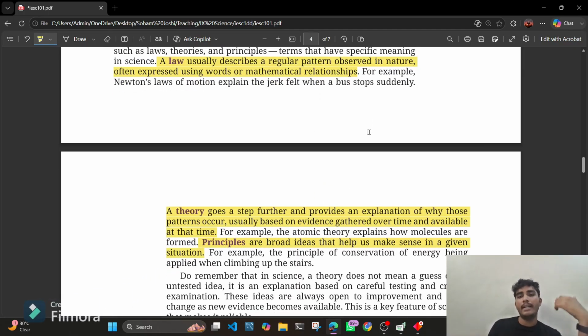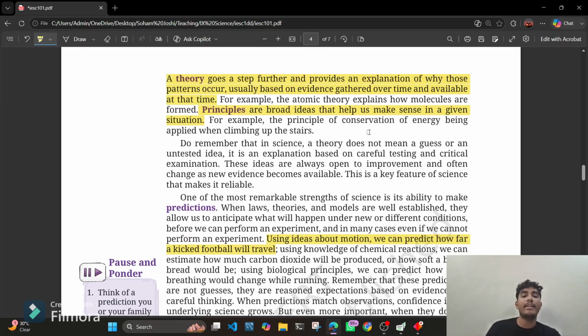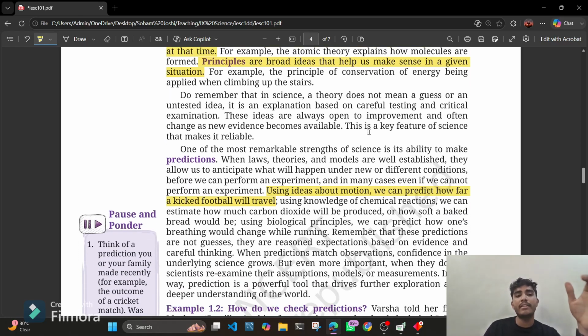That is a law. That law is basically a regular pattern that is observed in nature. Then we saw theory. Theory is something that explains the laws, that why those patterns occur, and that is actually based on the evidence gathered over time and present at the time when those patterns were noticed. Then we saw principles, that principles are broad ideas that help us make sense in a given situation, etcetera. Then we saw predictions,